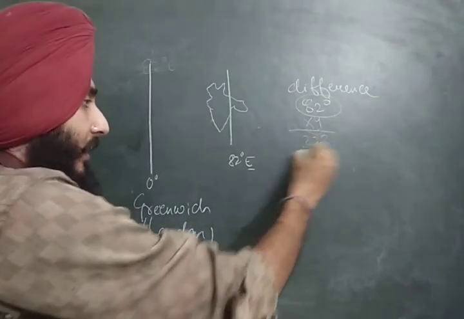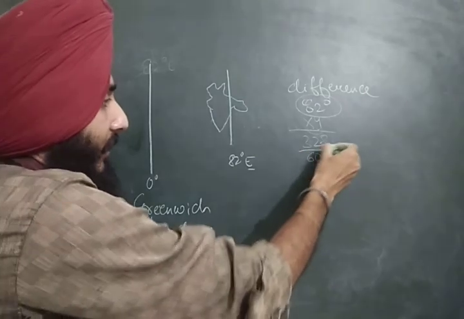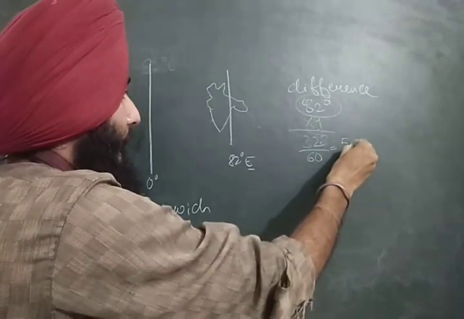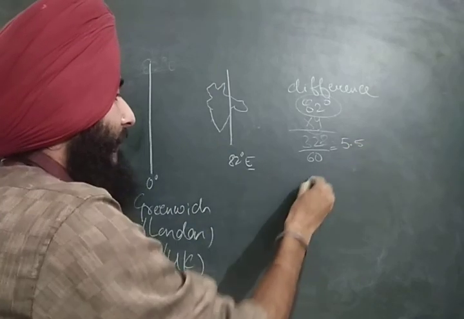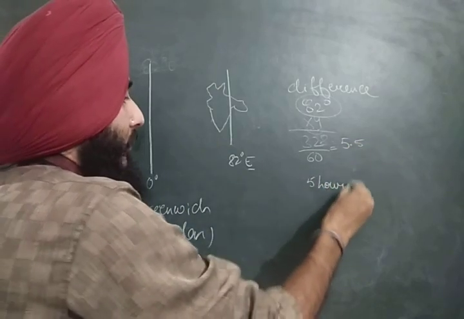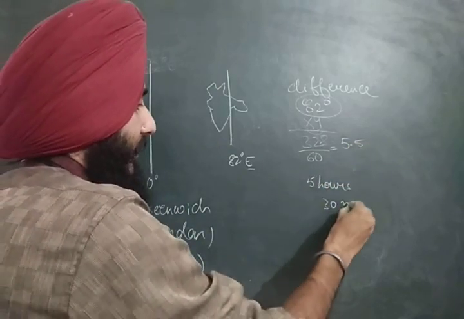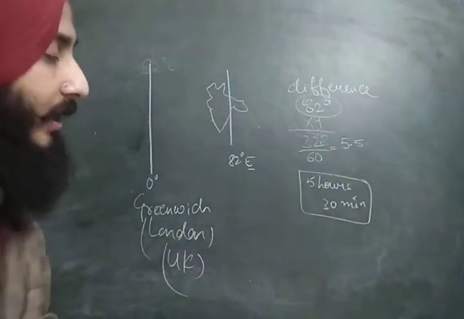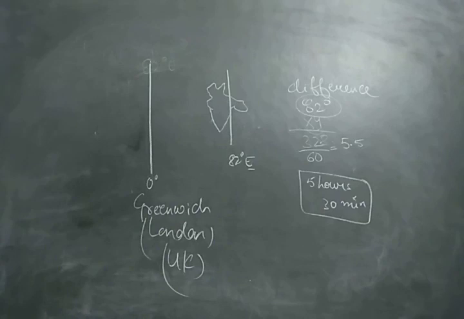When divided into hours, it would result in 5.5, which means 5 hours 30 minutes. The time difference between United Kingdom and India would be 5 hours 30 minutes.